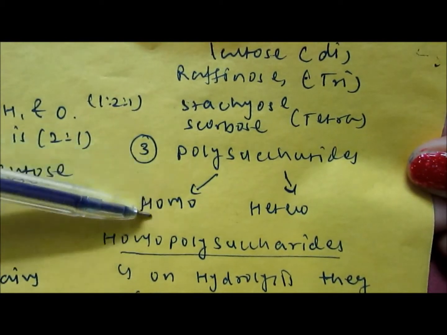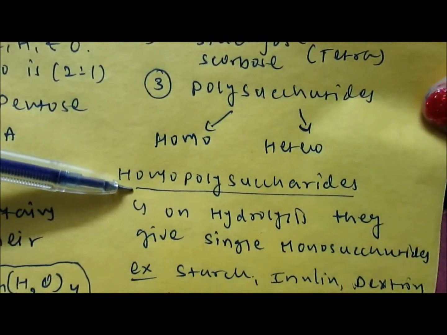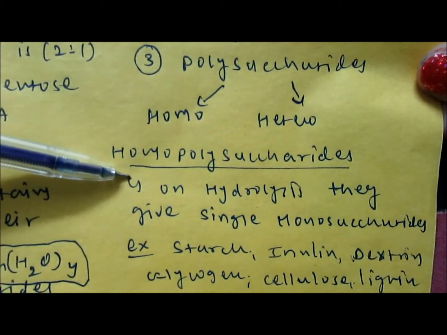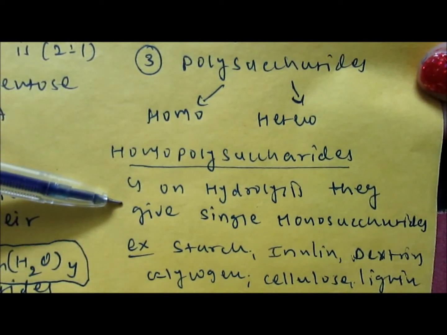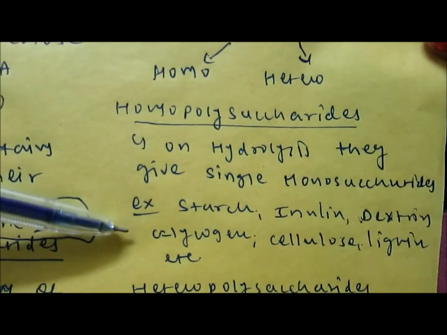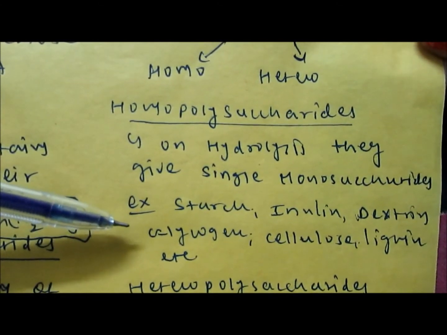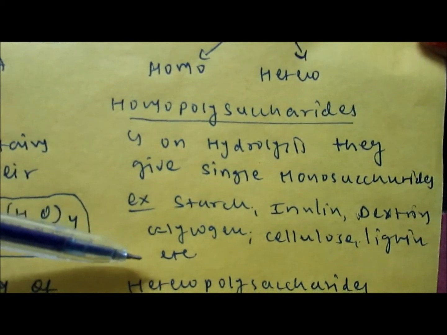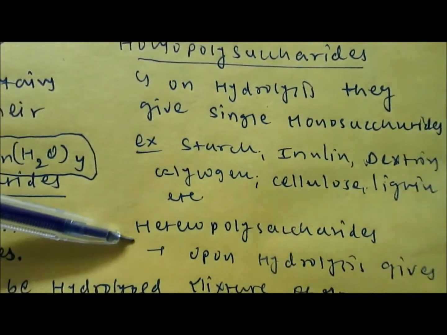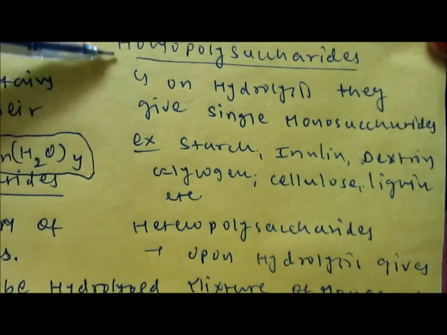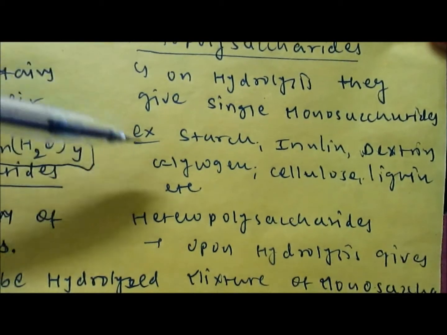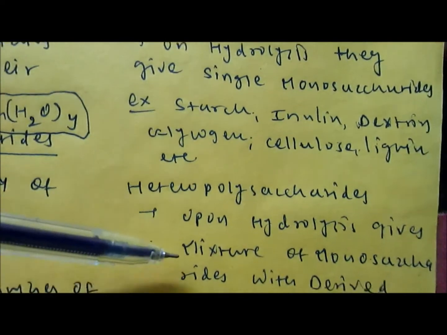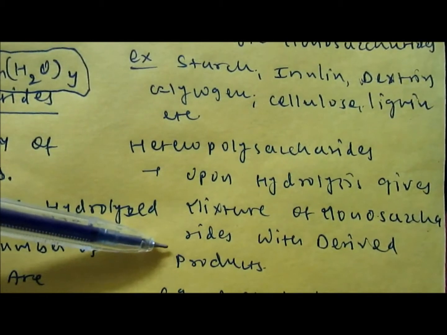They are generally homo- and heteropolysaccharides. Homopolysaccharides are those that upon hydrolysis give rise to a single type of monosaccharide unit, and the best well-known examples of polysaccharides are starch, inulin, dextrin, glycogen, cellulose and lignin. Okay, and heteropolysaccharides are slightly different from homopolysaccharides in that upon hydrolysis they give rise to a mixture of monosaccharides with derived products.